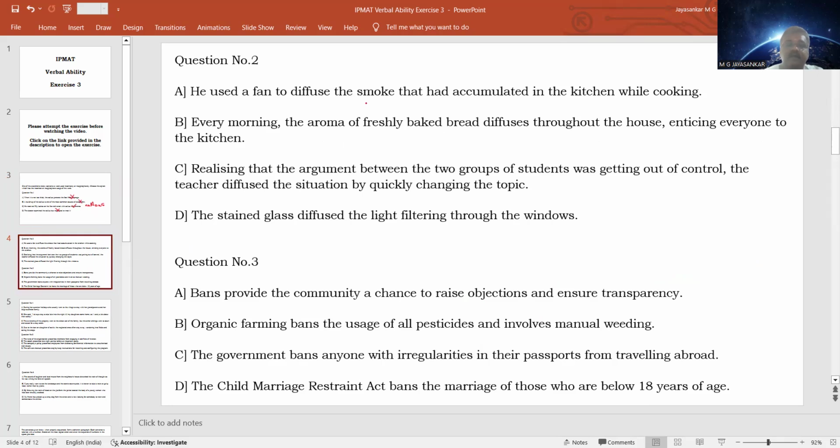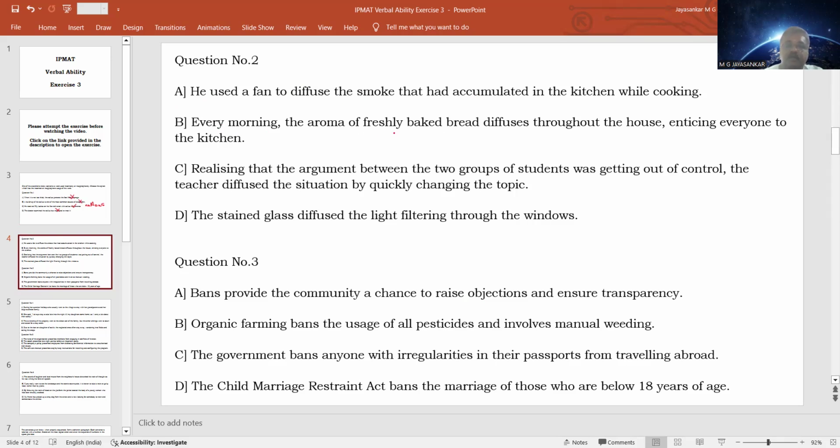He used a fan to diffuse the smoke that had accumulated in the kitchen while cooking. So some smoke had accumulated in the kitchen and he used a fan to diffuse it. So what should be the meaning of diffuse? It is to drive away, to spread or drive away. That is diffuse. So here there is no problem. This is a correct usage.